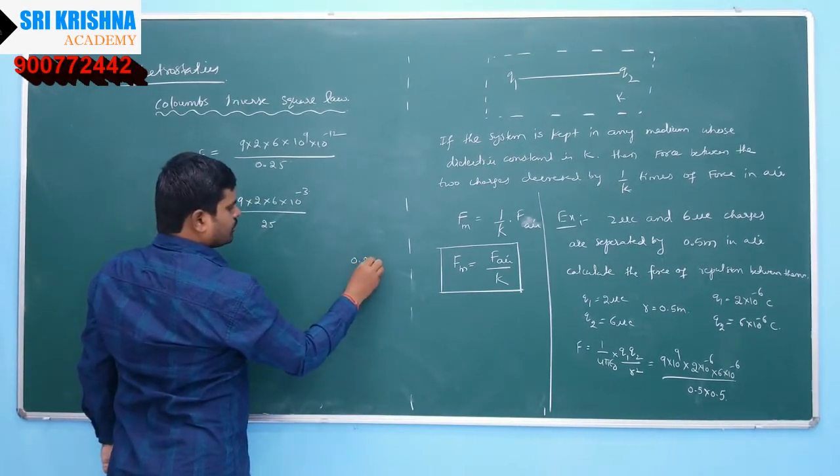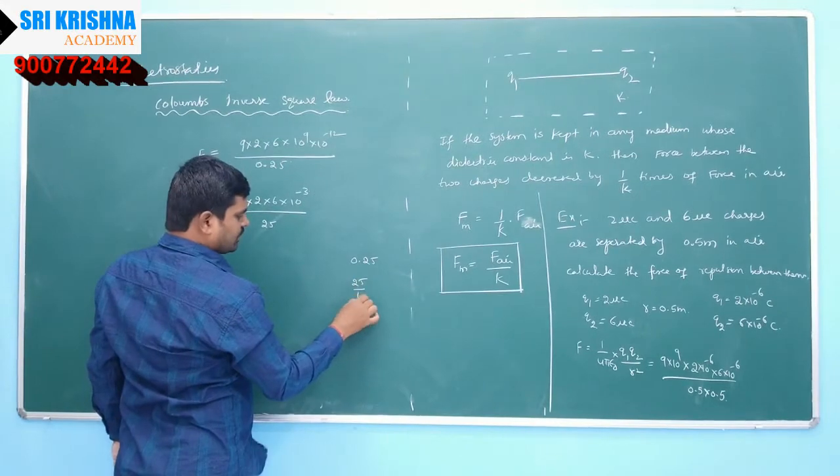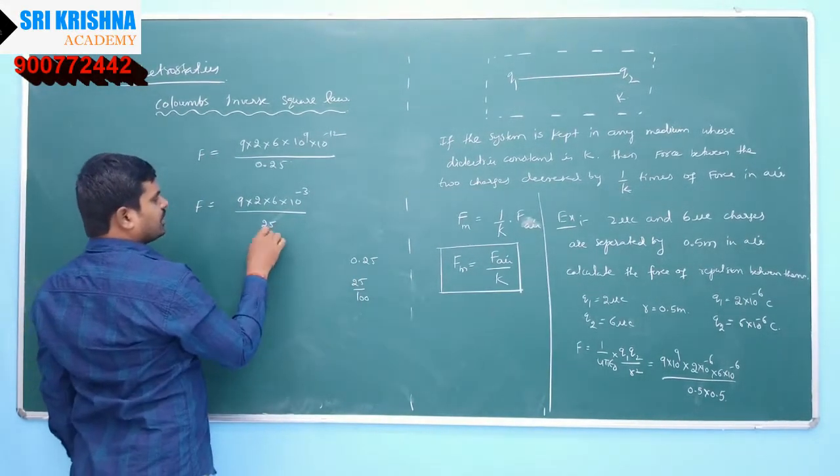This 0.25 can be written as 25 by 100, so 25 divided by 100.